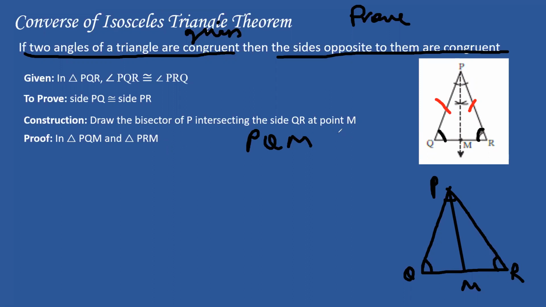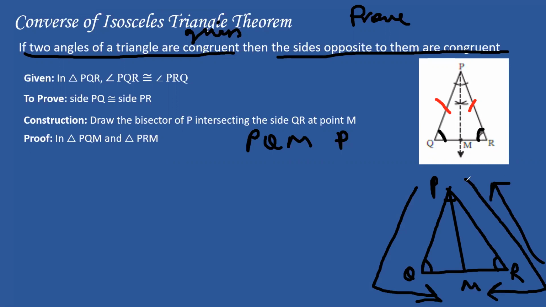It will be PRM. Why? Because P is common. So if you go PQM like this, you name the other triangle also in this format, PRM. You don't go backwards. If you have understood this, give me a yes, because this is very important. You are making mistakes. Great. So I'm going to name it PRM.